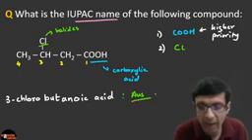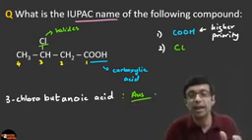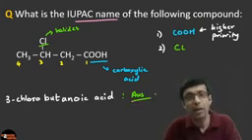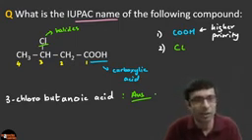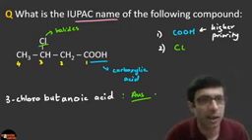3-chlorobutanoic acid. Again, why? Because please remember, carboxylic acids have higher priority than the halogens, just like aldehydes have higher priority than the halogens. Okay, clear? Excellent. I see that Fazal Rahman has the correct answer, 3-chlorobutanoic acid.